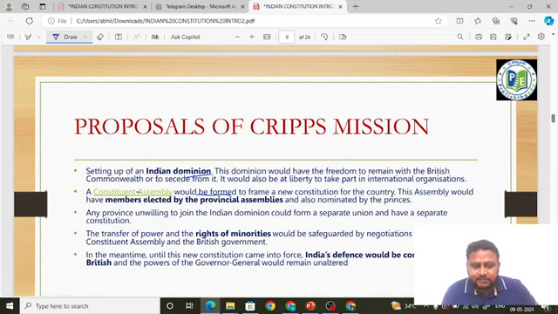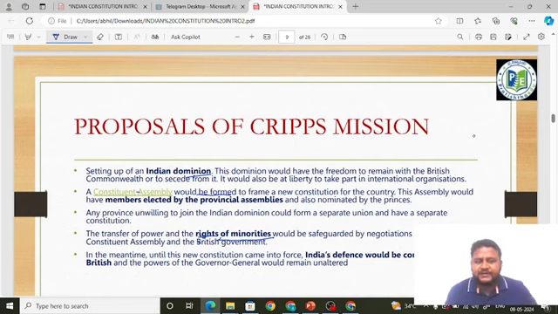The transfer of power and the rights of minorities would be safeguarded by negotiations between the Constituent Assembly and the British government. Again it is saying the transfer of power would be a smooth transfer, not an arbitrary one. Again it speaks of the rights of the minorities. Even the August Offer spoke about protecting the rights of the minorities, and the Cripps mission is also talking about protecting them.